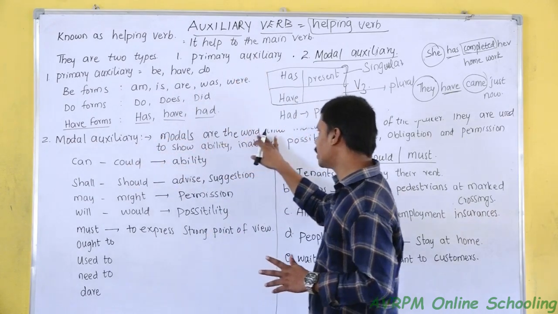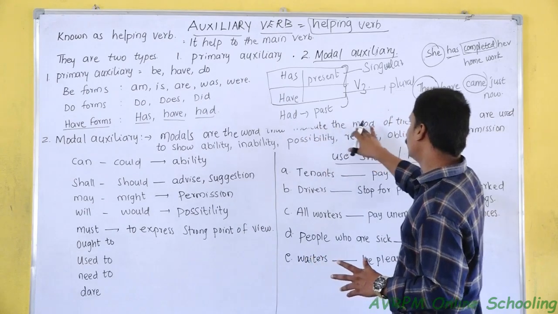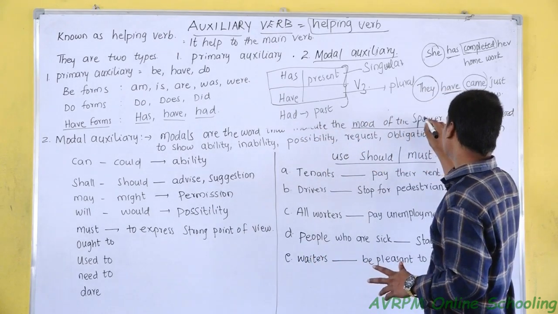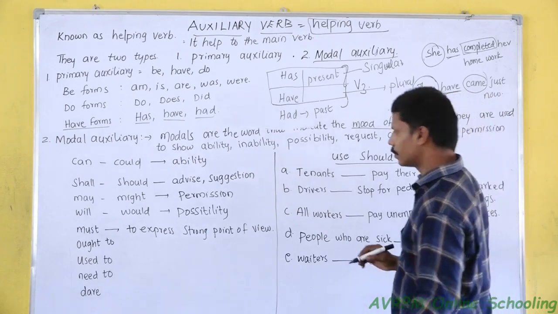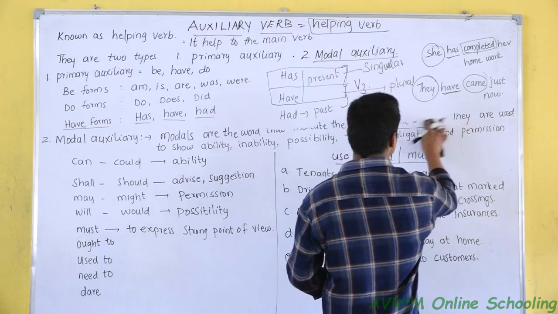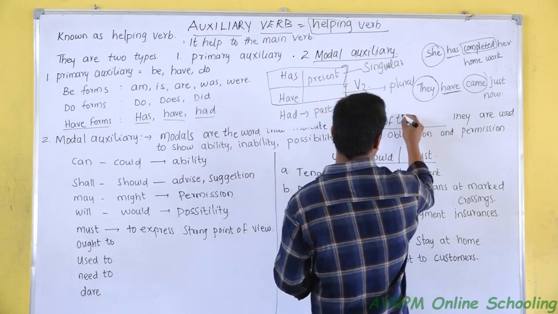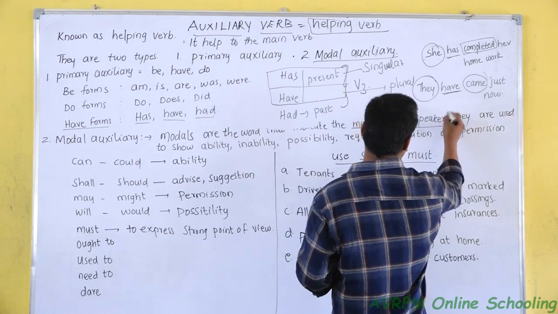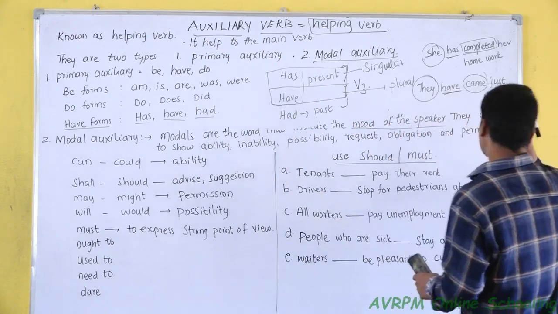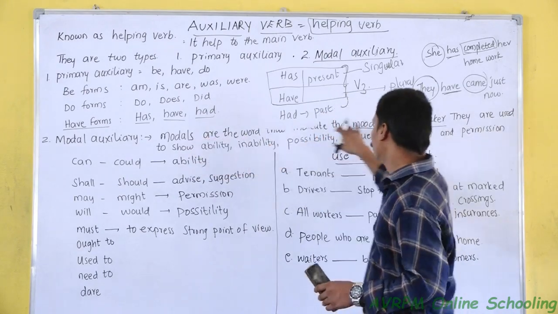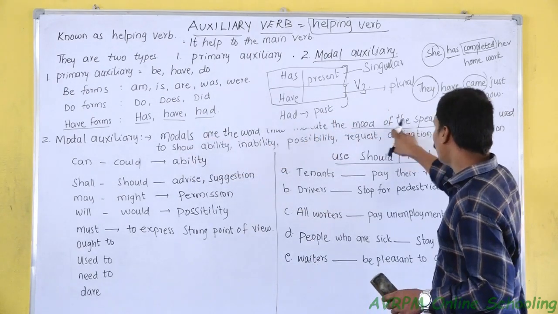Modal auxiliaries are used to show the mood of the speaker.